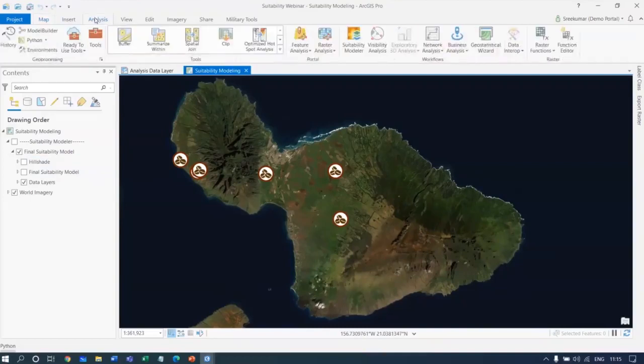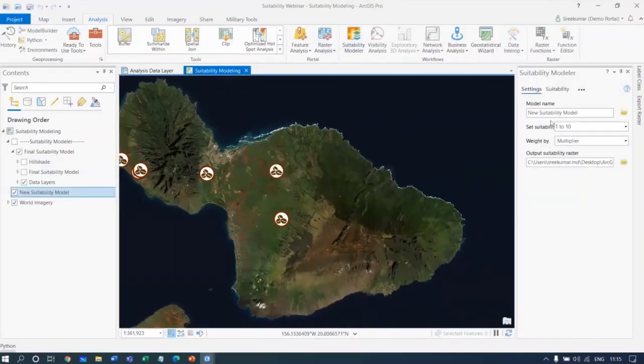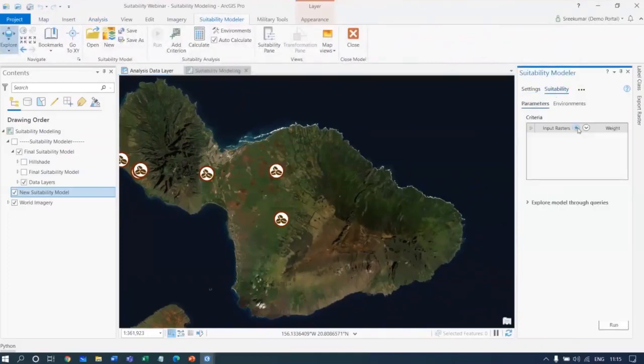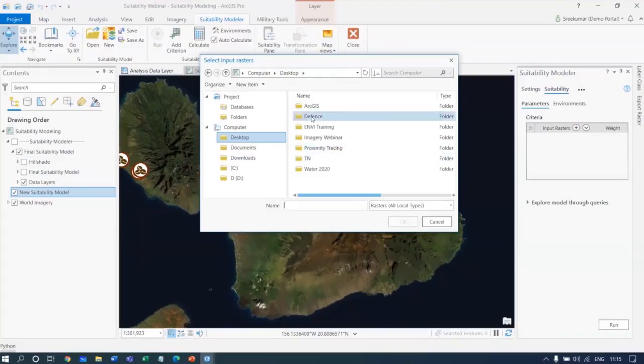The latest tool, the suitability modeler, is available in the Analysis tab, and you can start by just clicking this new suitability tool. Here, it offers you a provision to add the various rasters that you have for doing this.